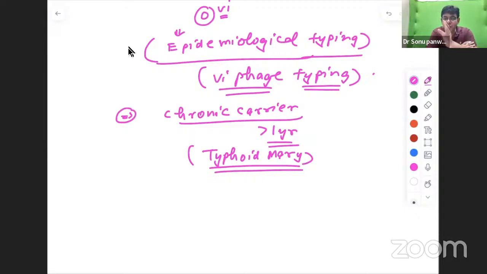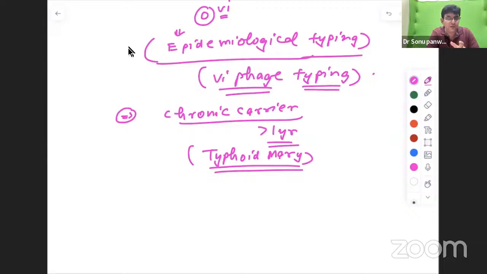And you must have seen in your relatives and population that some individuals get typhoid fever again and again in a year. Twice they might have, thrice they might have. What is the reason? They are chronic carriers of it. And where is the Salmonella typhi sitting in them? In the gallbladder.